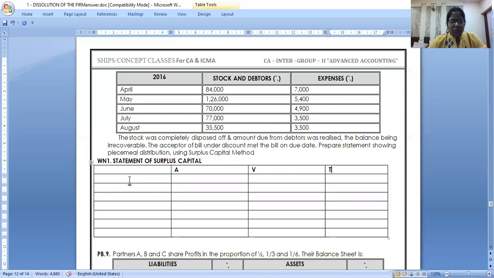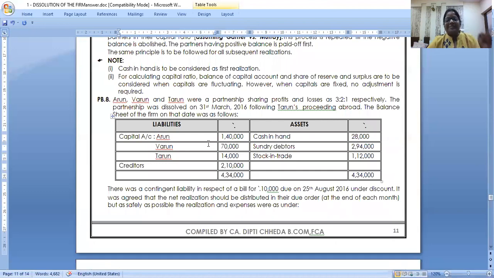Start with their adjusted capitals. You start with their adjusted capital. Adjusted capital means, just look here, their capital plus current account plus reserves and all. Anyhow in this problem nothing is there. So can we start with the capitals?